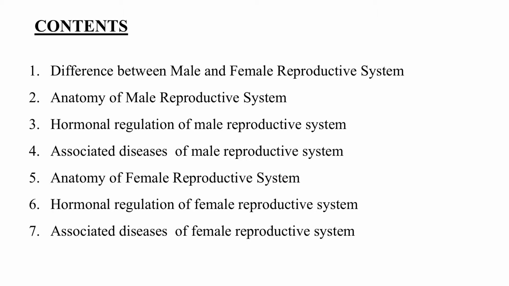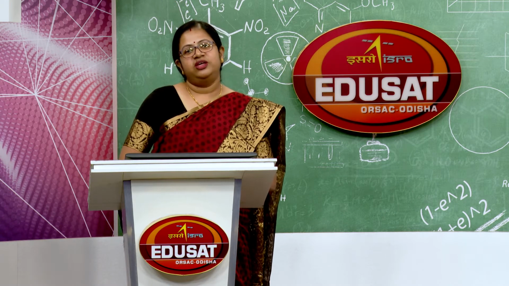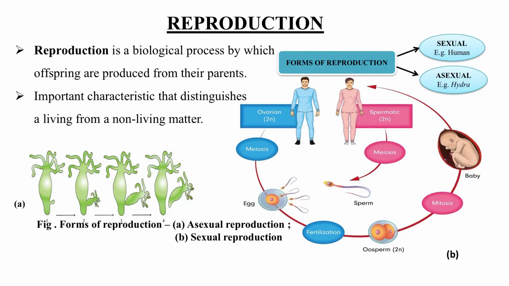or disorders. So, starting from the basic, what is reproduction actually? Reproduction is actually a biological process by which the offsprings are produced by their parents, and we can divide this process into two broad categories. Those are sexual reproduction and asexual reproduction.